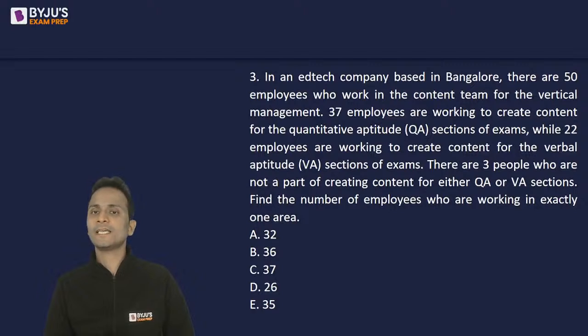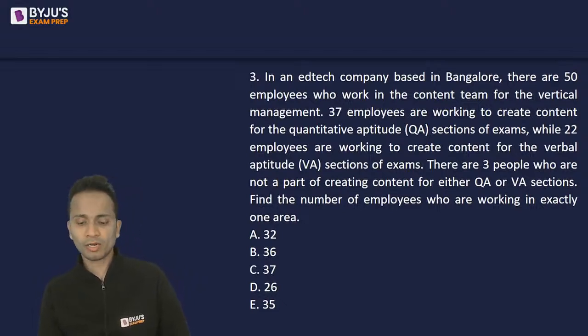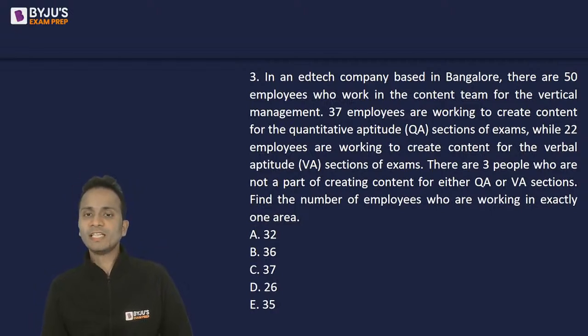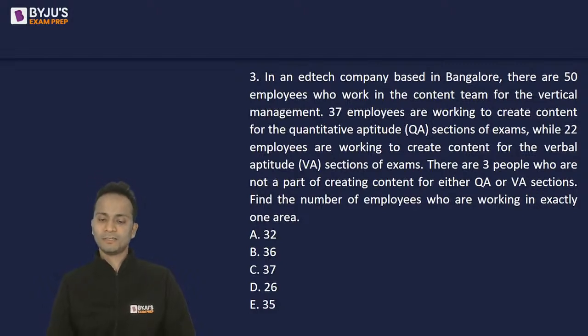Question says that in a tech company based in Bangalore, there are 50 employees who work in the content team for the vertical management. 37 employees are working to create content for quantitative aptitude, while 22 employees are working to create content for verbal aptitude. There are 3 people who are not a part of creating content for either QA or VA sections. Find the number of employees who are working in exactly one area.